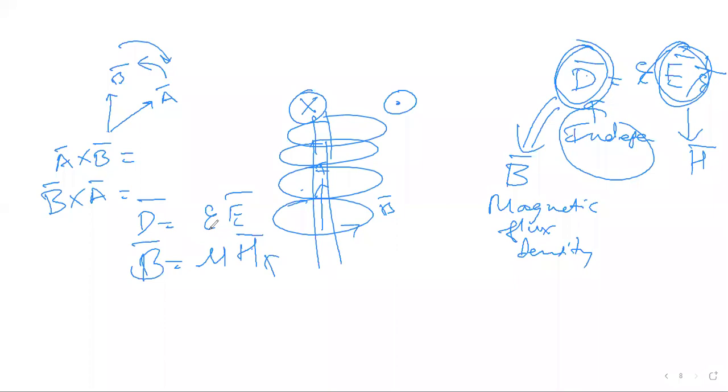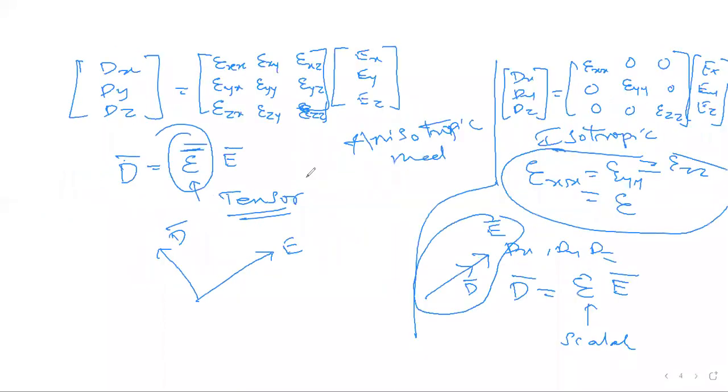Similarly, if you remember, we defined epsilon for anisotropic medium. Similarly, we can define mu.